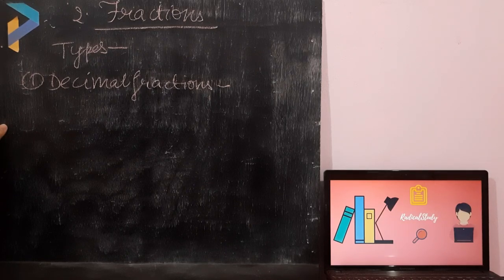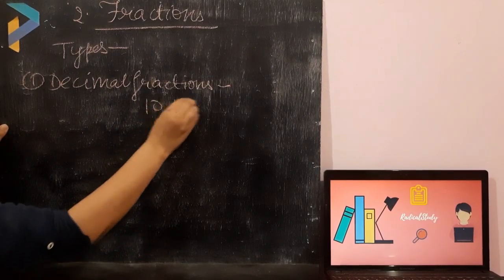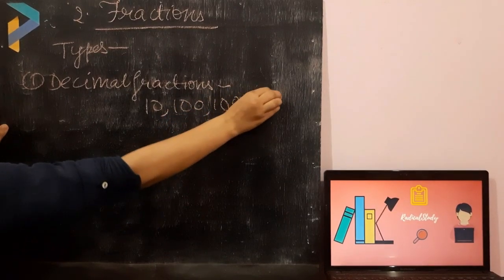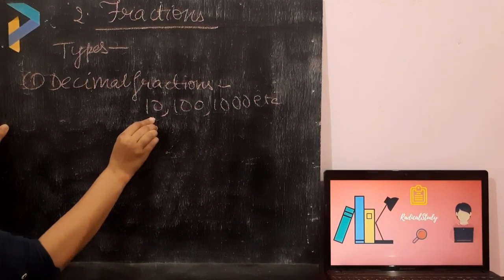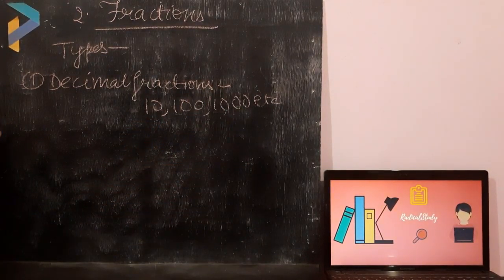Students, time up. Now I will tell you what decimal fractions are. A fraction whose denominator is any of the numbers like 10, 100, 1000, etc. Those fractions are called decimal fractions.